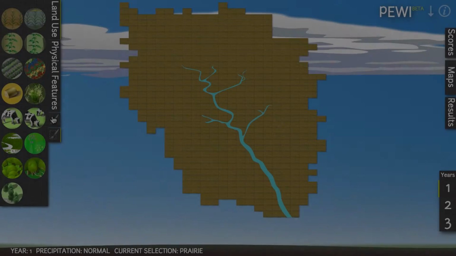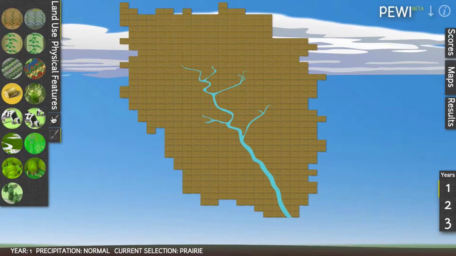When you open PEWI, 15 different land use options are available to you, ranging from annual crops like conventional and conservation corn and soy, to mixed fruits and vegetables, to perennial herbaceous crops, to pasture, to native prairie and wetland, to forests with varying composition and management. The initial land cover of the watershed is set to conventional corn. You can edit this selection by clicking on the icons on the left panel. Scroll over each icon to view the name.